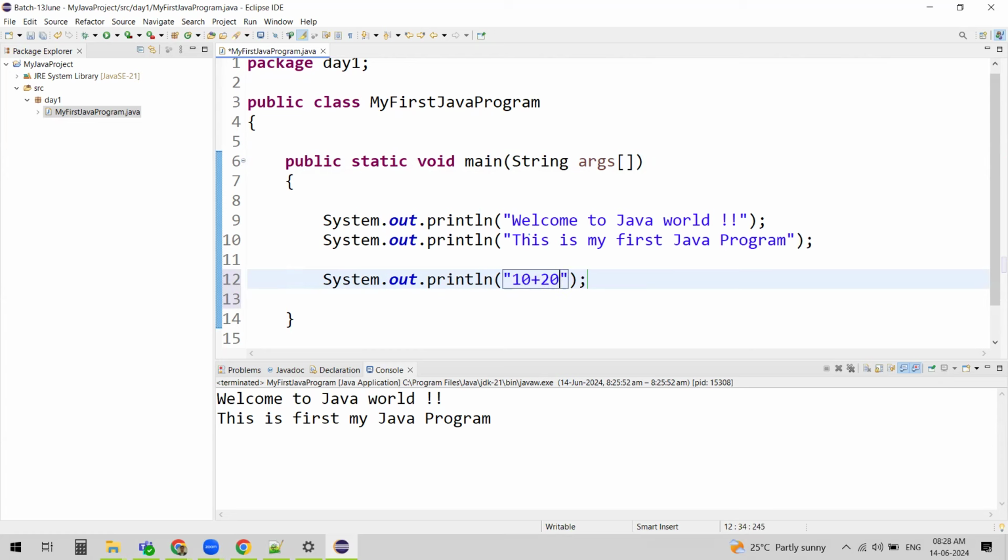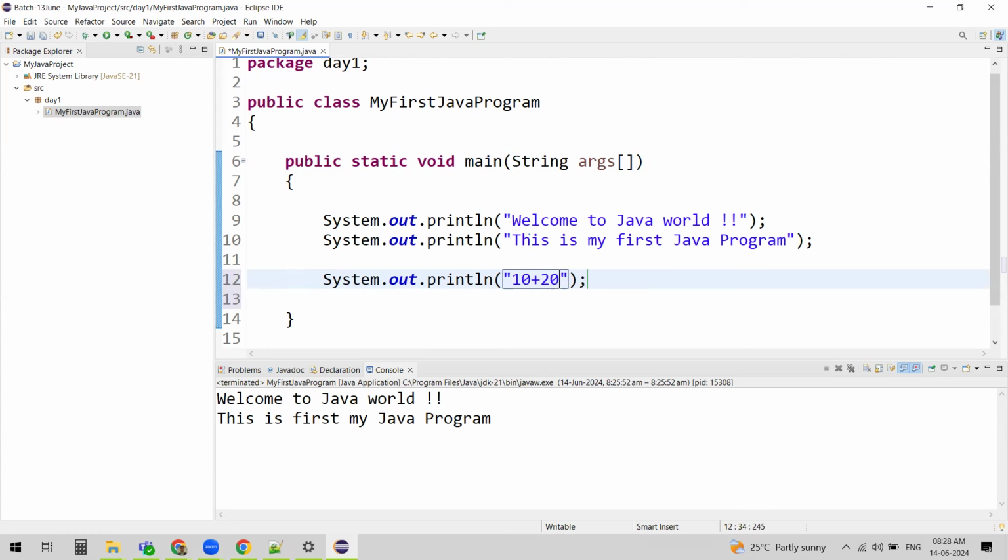So if you remember, we said strings have to be enclosed in double quotes. Let me put it here. Only strings have to be enclosed in double quotes. If they are numbers, and you wanted to have some evaluation or calculation here, then you should not be enclosing that in double quotes. Now let's see the change in output.